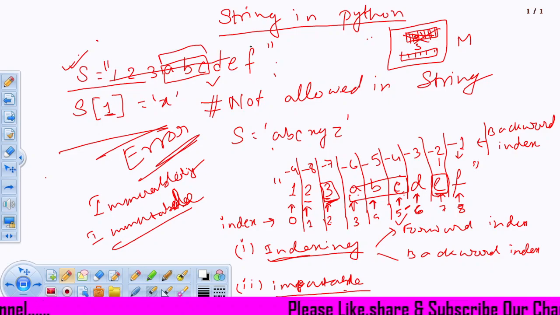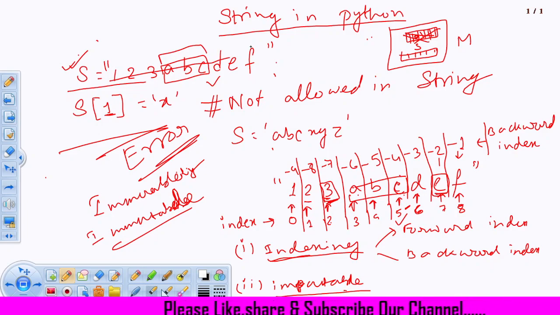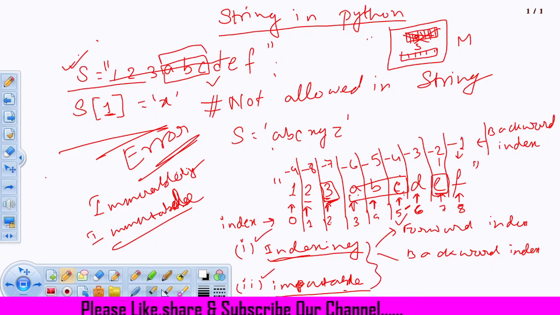I have newly defined a variable called S with a new value, and it will take a place in a new memory location. It will not be in the same memory location, right? So indexing and immutability are the two main properties of string I have discussed here today.